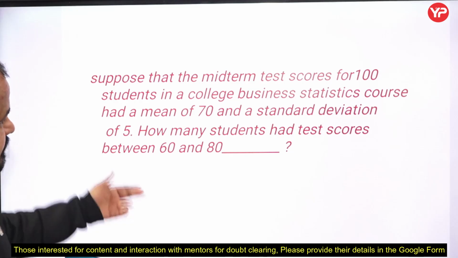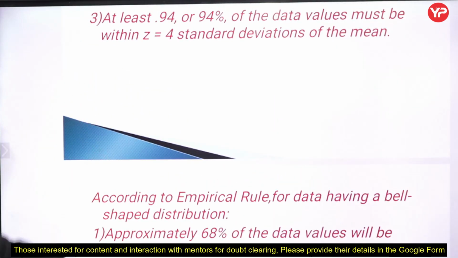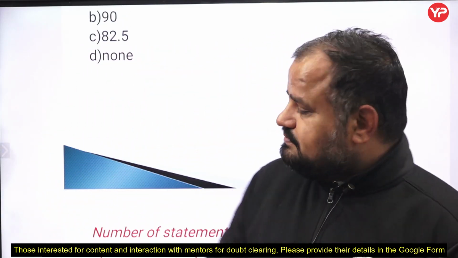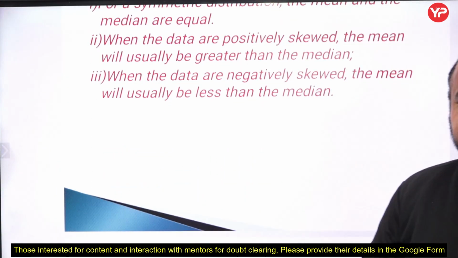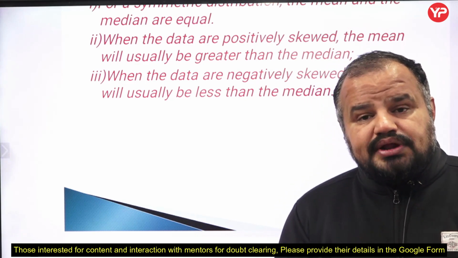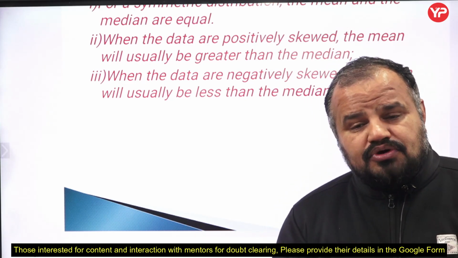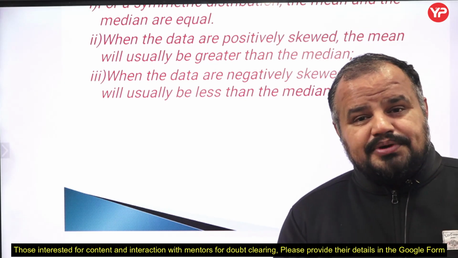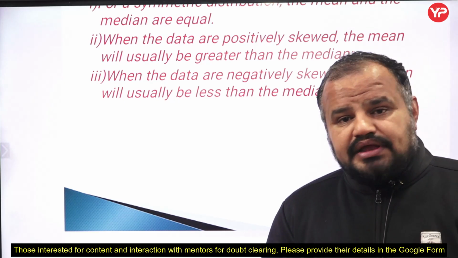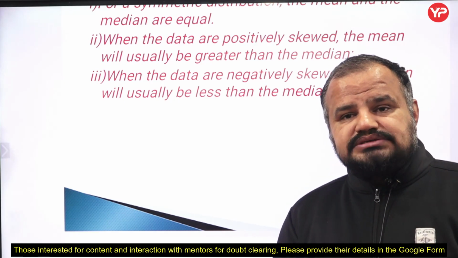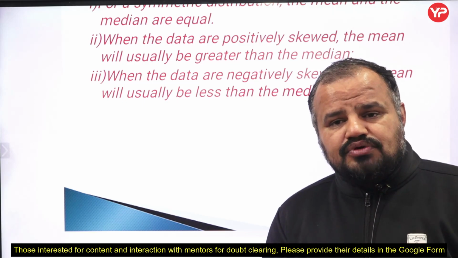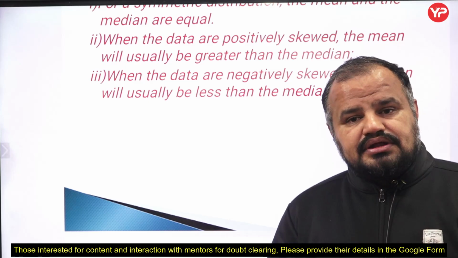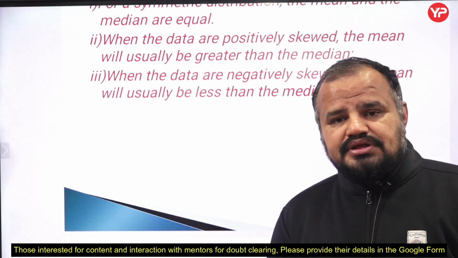So these are the 10 important questions. You may face these types of problems directly in your exams. So keep in mind the empirical rule, Chebyshev's rule, the properties related to skewness of distributions, the relations among mean, median and mode, and how to find the Z score of a particular value. The formula is x minus x bar divided by s, that is the main formula. Then you have to go with correlations, the coefficient of correlation, and all these terms.